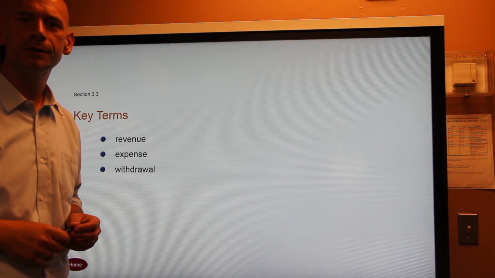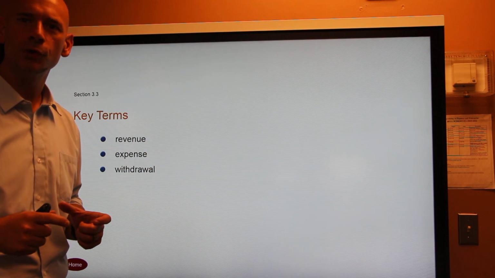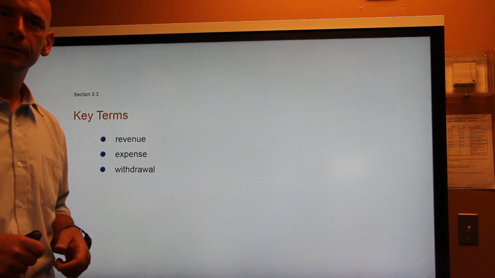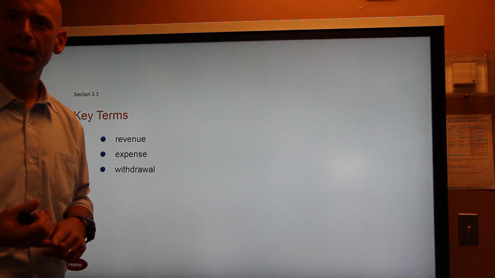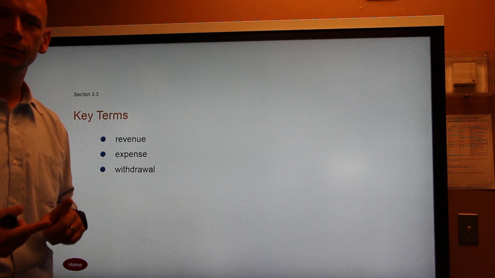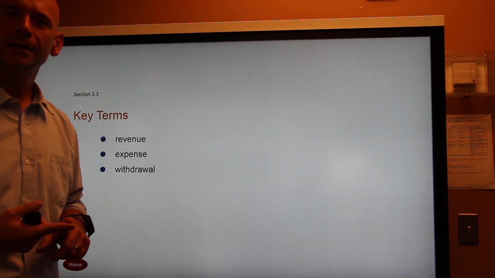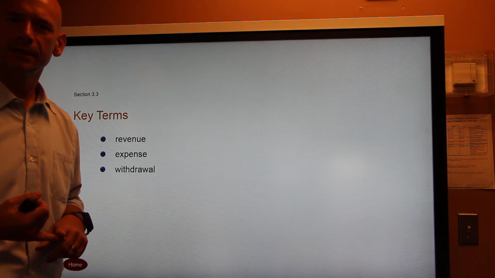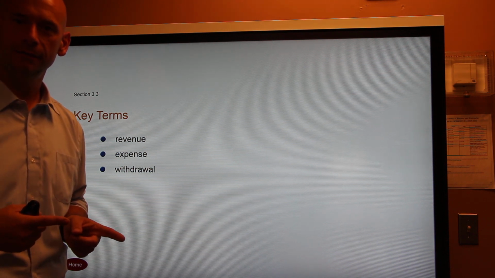Remember, yesterday we talked about different accounts being a way to categorize or keep better track of what's going on in your assets, your liabilities, and your owner's equity. So we gave some description to the different assets. We either called them cash or equipment or land or supplies. We pretty much put names to them. The accounts that we talked about as far as our liabilities was accounts payable, right? That's when we owe people money. We discussed the asset account, accounts receivable.